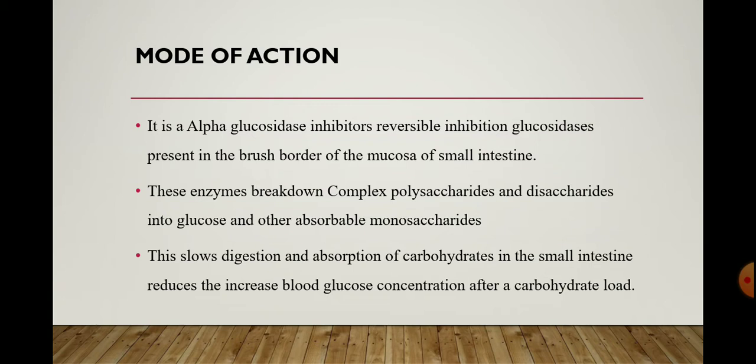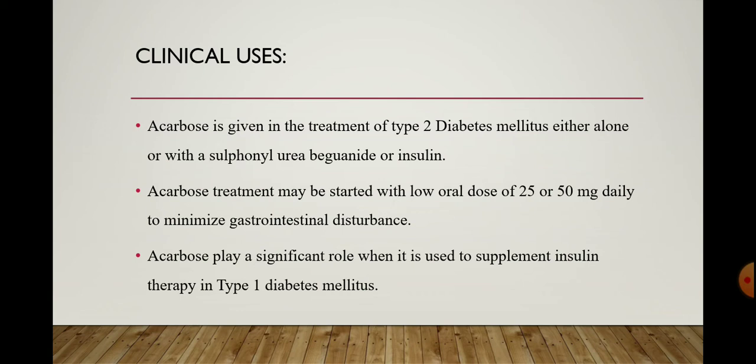So what happens with acarbose? The acarbose blocks the breakdown of polysaccharides or disaccharides into monosaccharides, the absorbable form, those that are absorbed through the cell, and slows the digestion and absorption of carbohydrate, or you can say sugar. Okay, so this is the mode of action of acarbose.